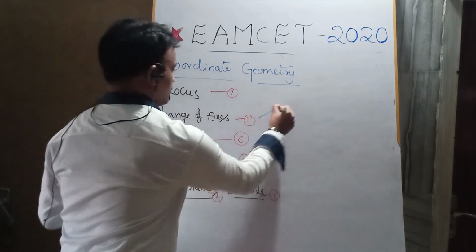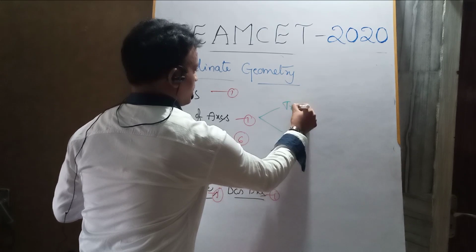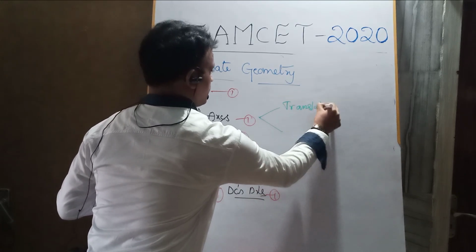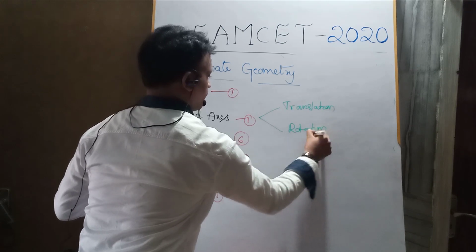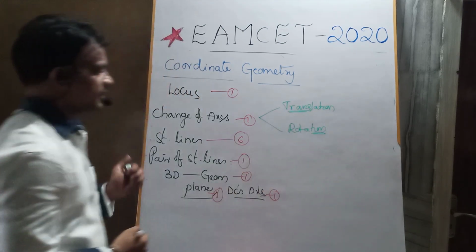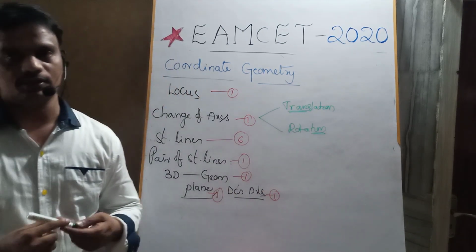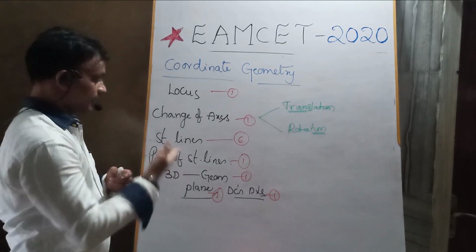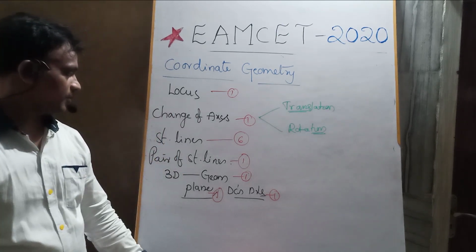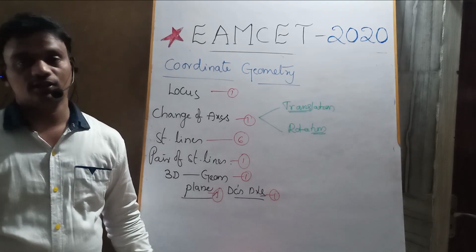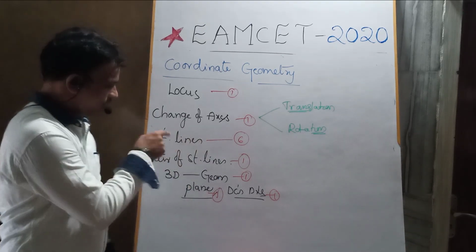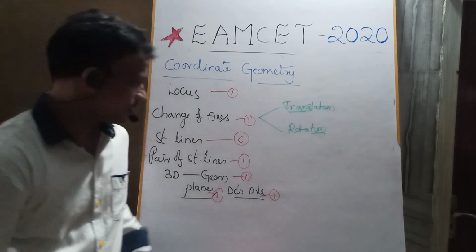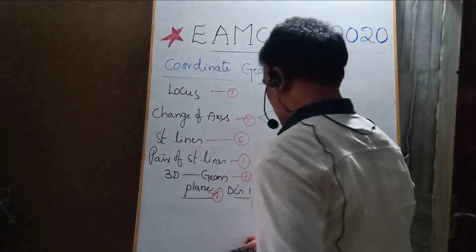Change of axis has 2 types: translation of axis and rotation of axis. Please practice translation of axis and rotation of axis. And coming to the straight lines from class 11, there is a chance to get 5 to 6 compulsory questions. Please focus on the straight lines. From the straight lines, we are going to revise many topics.